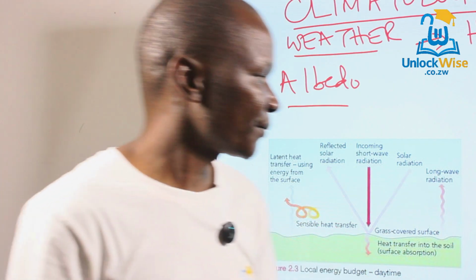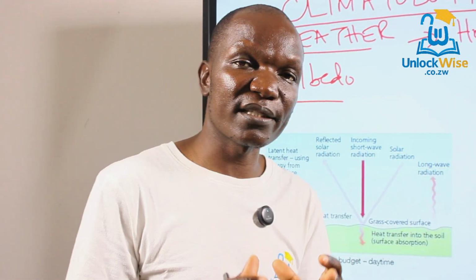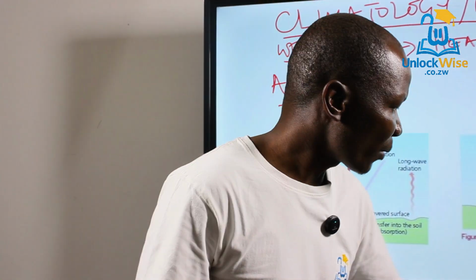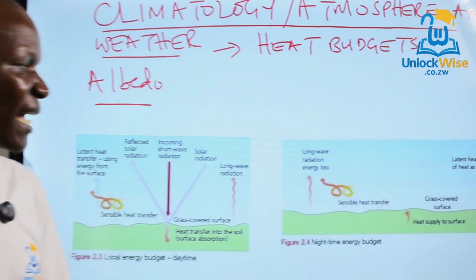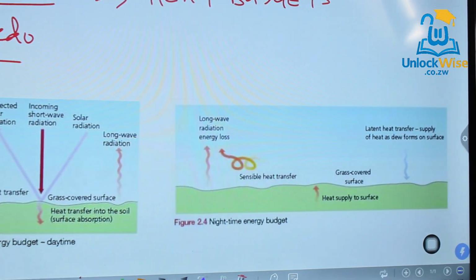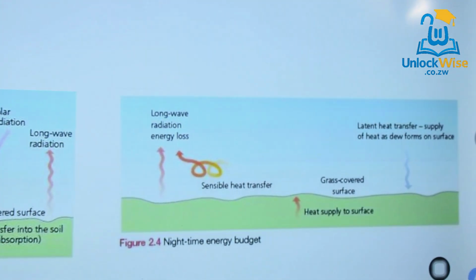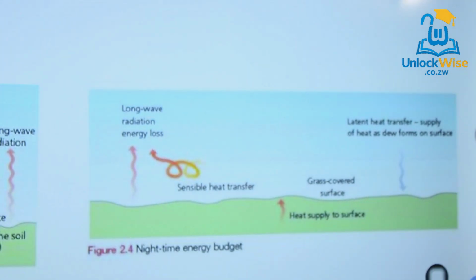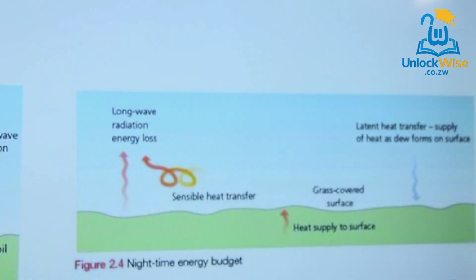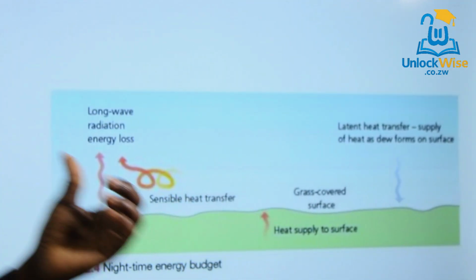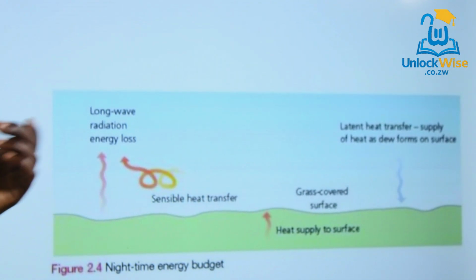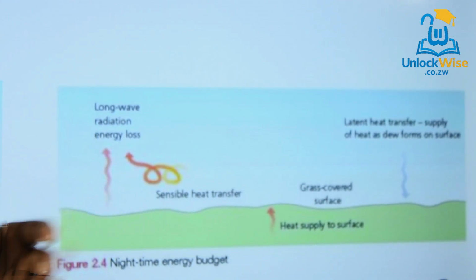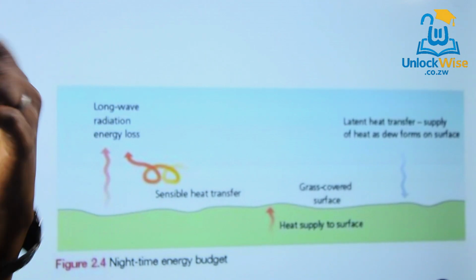Now at night, also we have some components that show us what happens at night. If you are looking at our diagram here that we have on this side, it shows us our nighttime energy budget. As you can see here, now we no longer have incoming solar radiation because this is at night, so we don't have the sun. Incoming solar radiation is dominant during the day. At night, we do not have it. The dominant component is long wave radiation. Okay, we have long wave radiation, where energy is lost back to space at night.